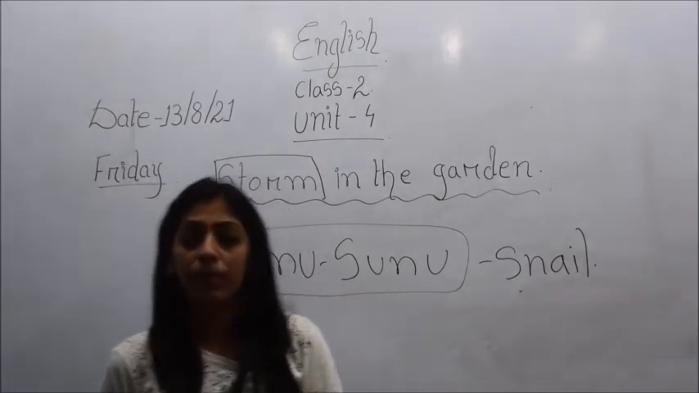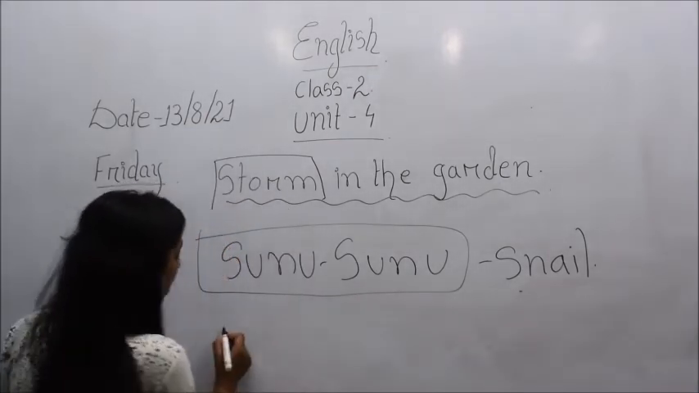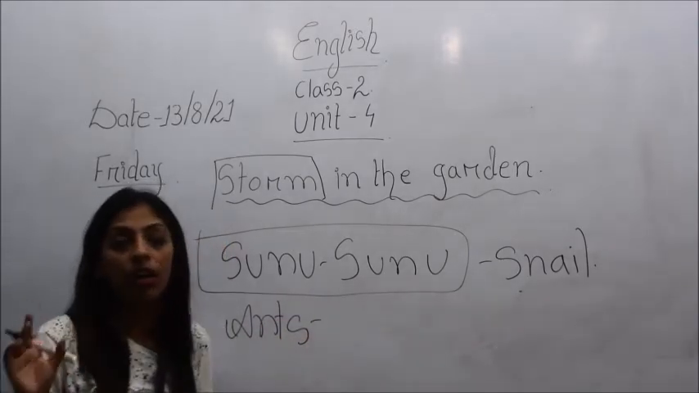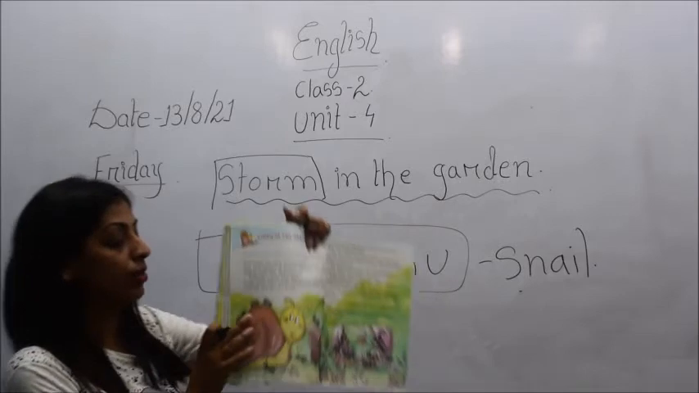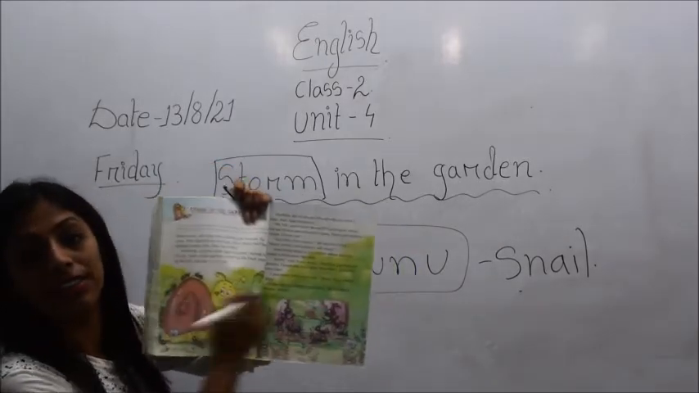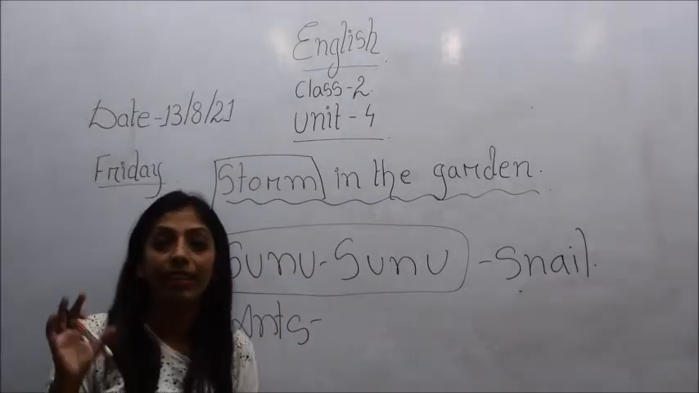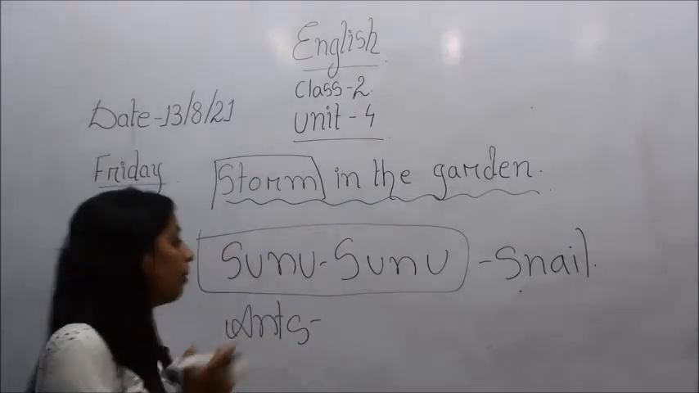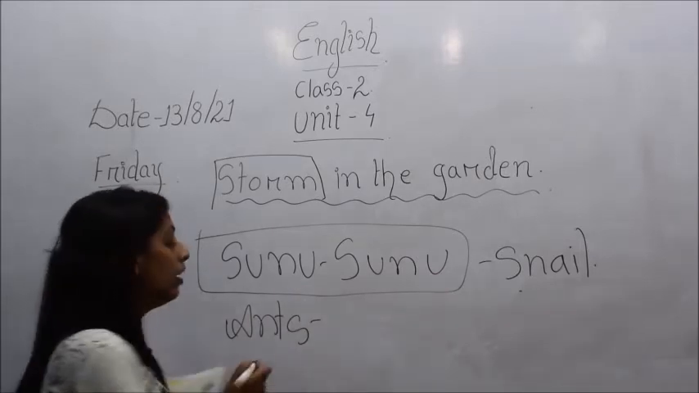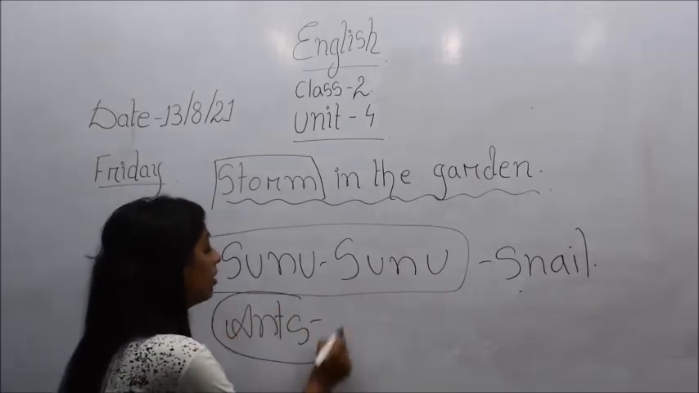And then the sub characters are the ants, A-N-T-S, alright. So all of you know what an ant is, right? You see here in the picture, these are ants, okay, all these are ants, alright. So in this story we will be studying about a snail named Sunu Sunu and about his friends, okay. And who were the snail's friends?